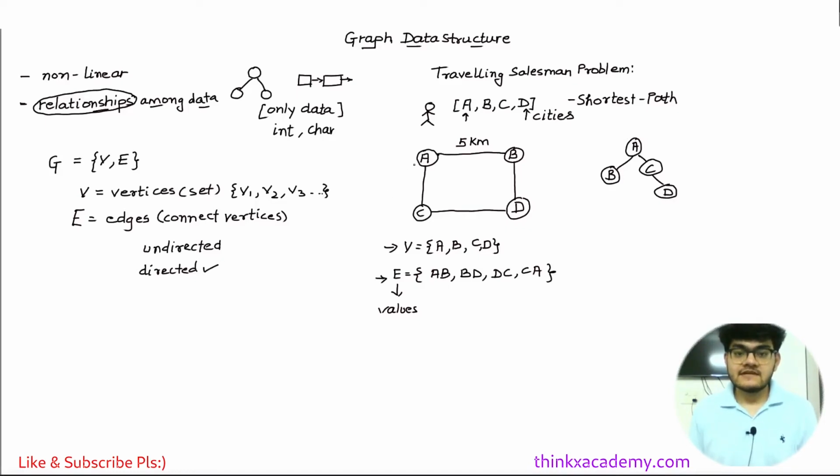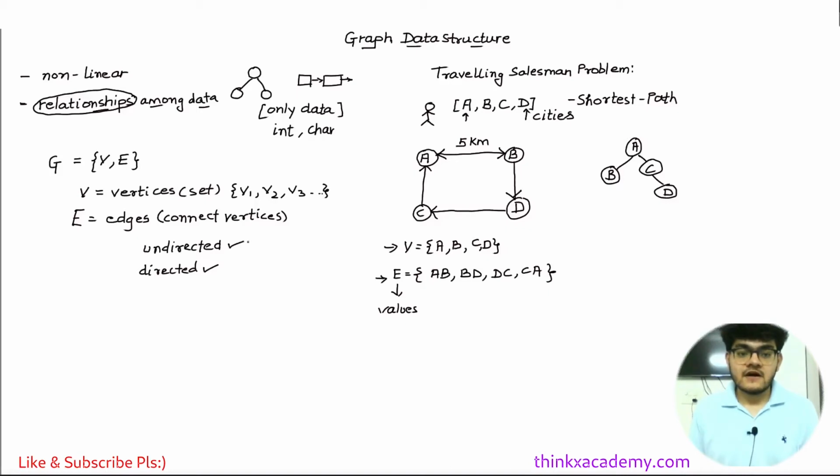For example, we can say that you can only travel from city A to B, but you cannot travel from city B to city A. So this arrow represents that. Now let's say you can move from this place to this place and back, then you can use a double arrow. So this is a directed graph. If we provide directions from vertices to vertices, this is known as a directed graph.